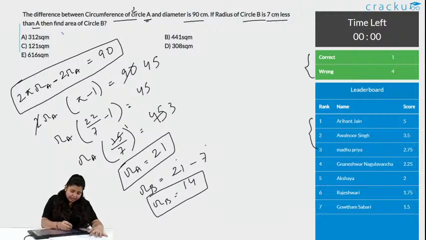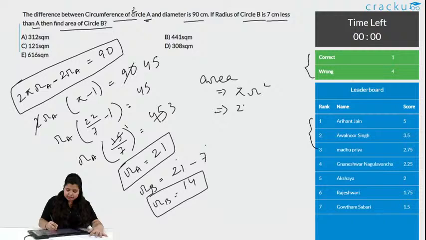Now, it is saying find the area of circle B. Again, what is area? Area is equal to pi r square. What is pi? Pi is 22 by 7. What is r square? Here we need to find the area for circle B, so we will use the radius of circle B, that is 14 into 14.